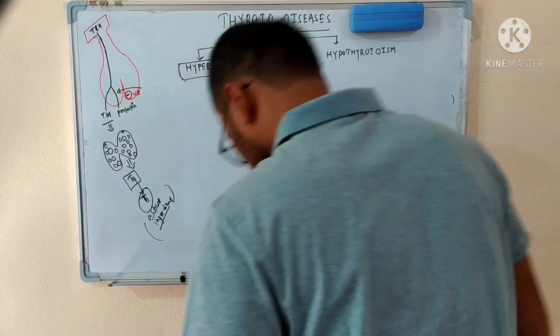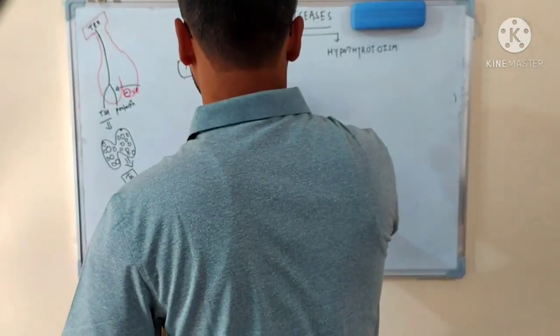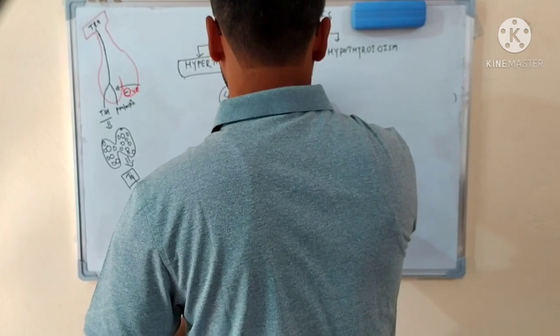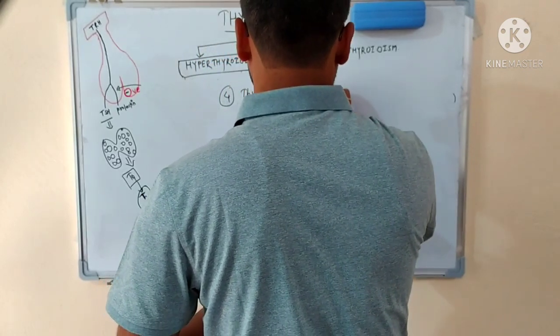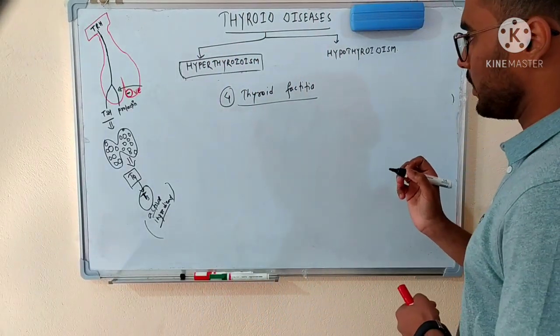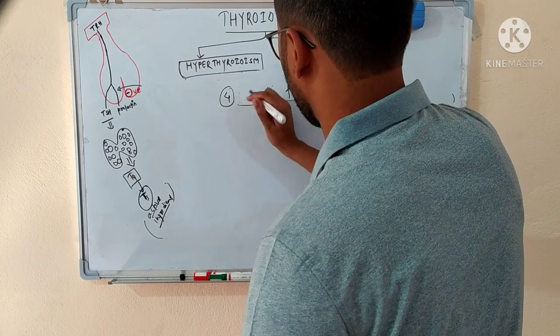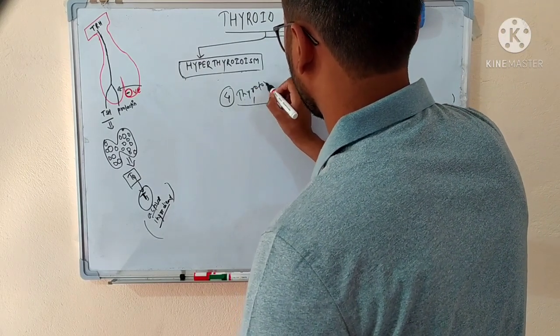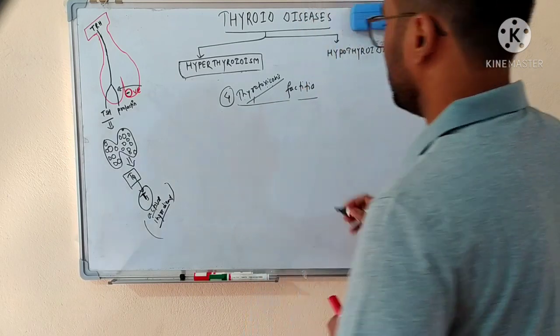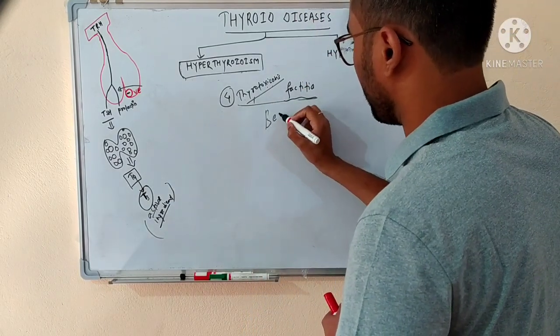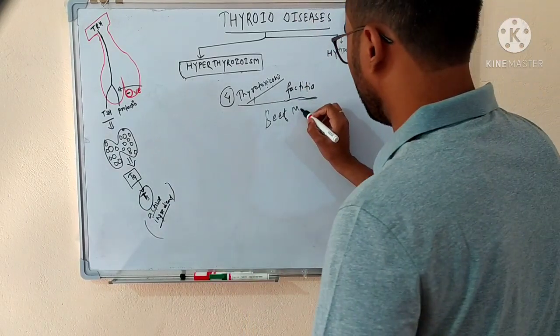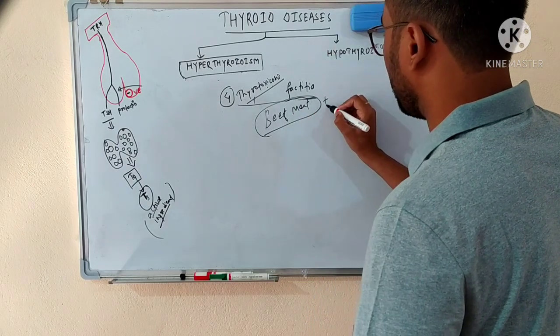Now the fourth cause is thyrotoxicosis factitia. So what is thyrotoxicosis factitia? It's a very interesting topic. Let us suppose that in Western countries people consume beef meat, and the beef meat can contain the thyroid gland of the ox.